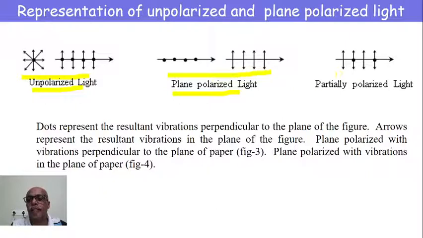Whereas in figure 5, there are mixed vibrations. In figures 1 and 2, there are equal numbers of vibrations, so it is unpolarized. But in the last, fifth figure, there are unequal numbers of vibrations. Multiple vibrations are present, but they are unequal, and therefore it is partially polarized light.